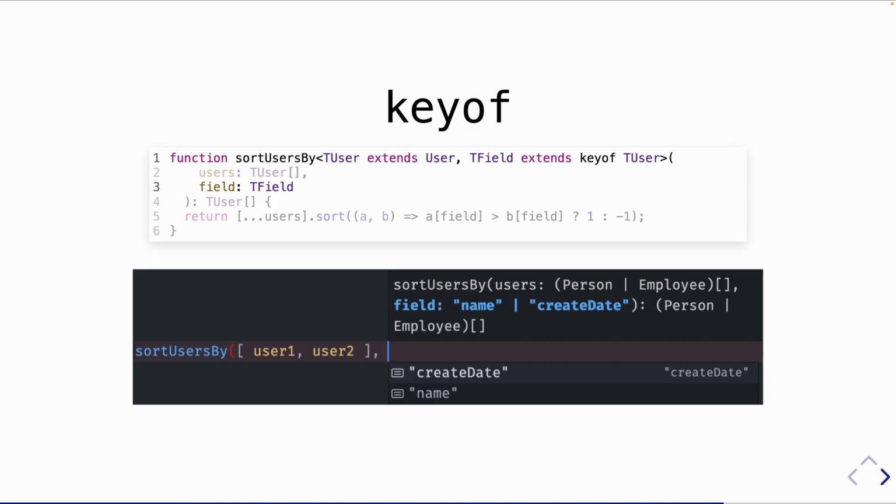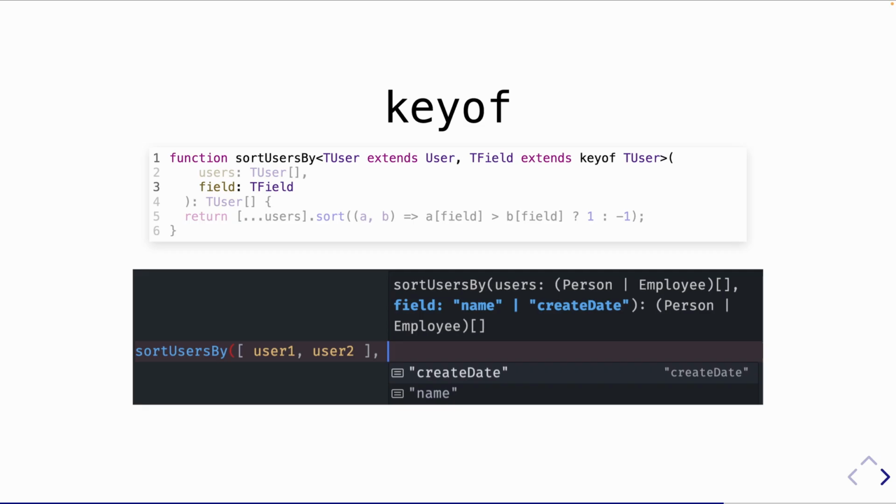This might blow your mind a little bit, so I'm going to talk very slowly so you can read all of this and kind of take it in. I'm combining all of these things that we just talked about over the past couple minutes. Up top, I've got sortUsersBy. I've got two generic types I'm passing in. Type of T user, which extends User. In other words, let's just say that's an alias for the union type of person or employee, like we saw before. And then the second generic parameter is T field extends keyof T user.